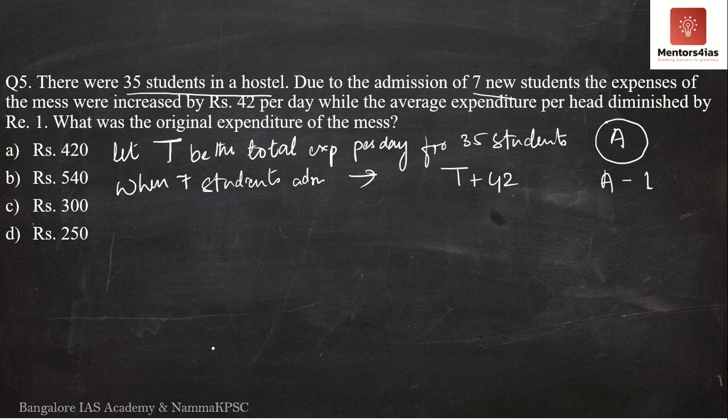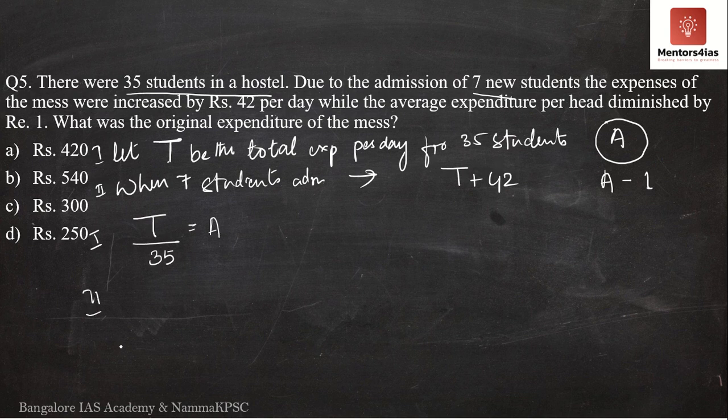So we know average is nothing but total sum divided by the total number. Therefore, let T be the total expenditure, divided by the total number of students. This is the first case, this is the second case. First I am going to deal with the first case. T divided by 35 is equal to A.